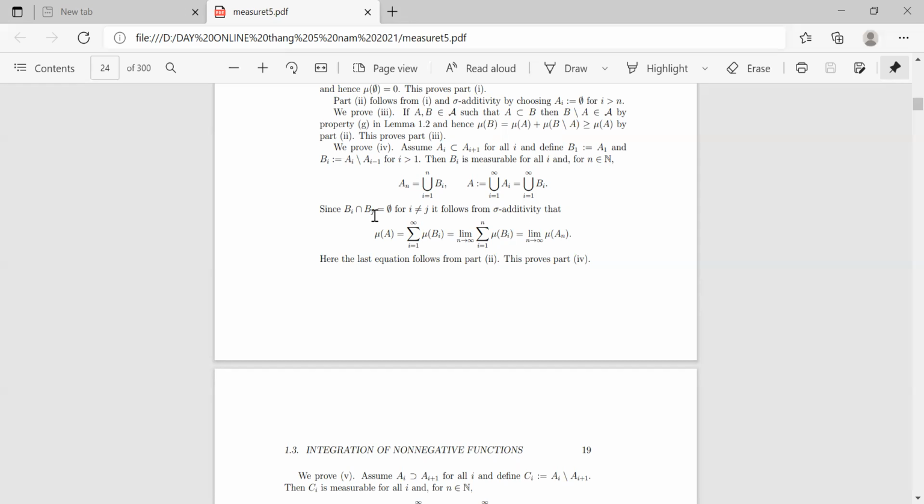Since the intersection between Bi and Bj is equal to the empty set for i different from j, it follows from sigma additivity that μ(A) is equal to the sum of μ(Bi), i from 1 to infinity. That is equal to the limit as n tends to infinity of the sum of μ(Bi), i from 1 to n, and is equal to the limit as n tends to infinity of μ(An). And the last equation follows from part 2. This proves part 4.